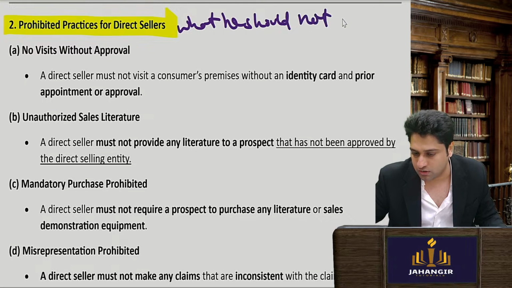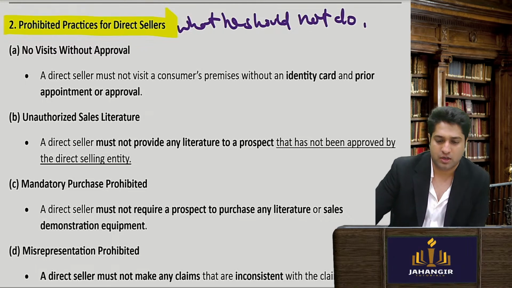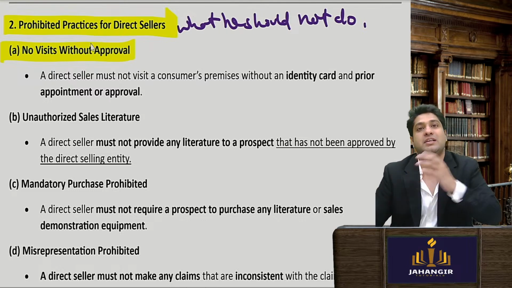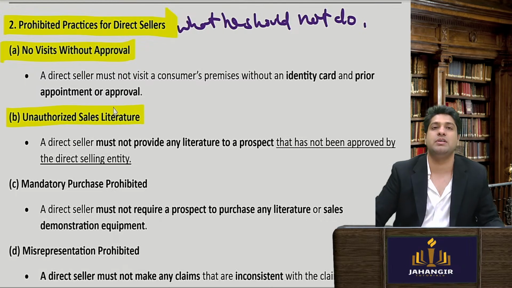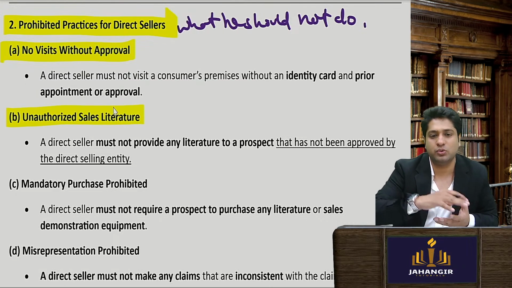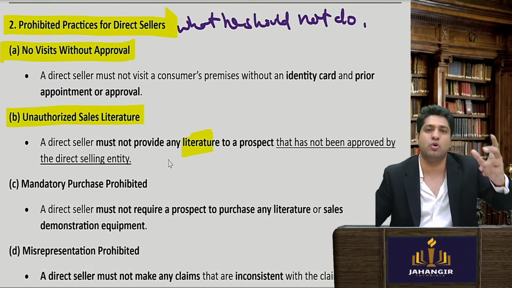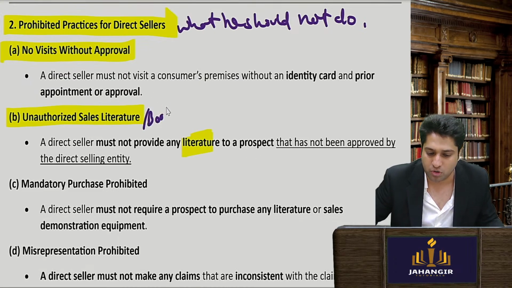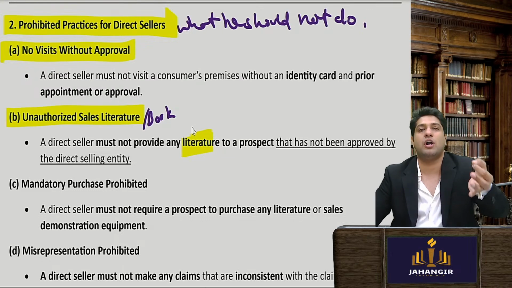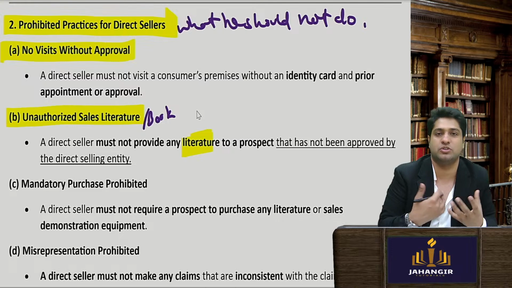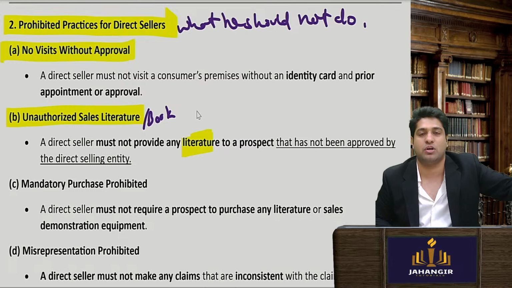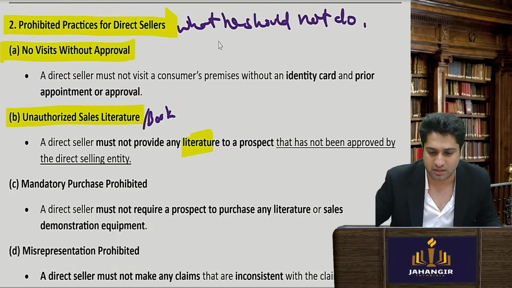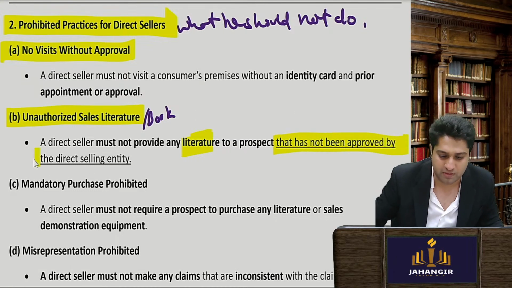Okay, what he should not do. First thing is no visits without approval. He shouldn't just land up at the customer's home without their approval. Unauthorized sales literature means what? Sometimes they give you certain kind of literature, that means a book or a copy which is not authenticated, which is just some research, which is not true. For example, I'll tell you, this water, having regular water will cause you cancer. This is a research article. Now they are saying don't give any extra literature which has not been approved by the main entity.